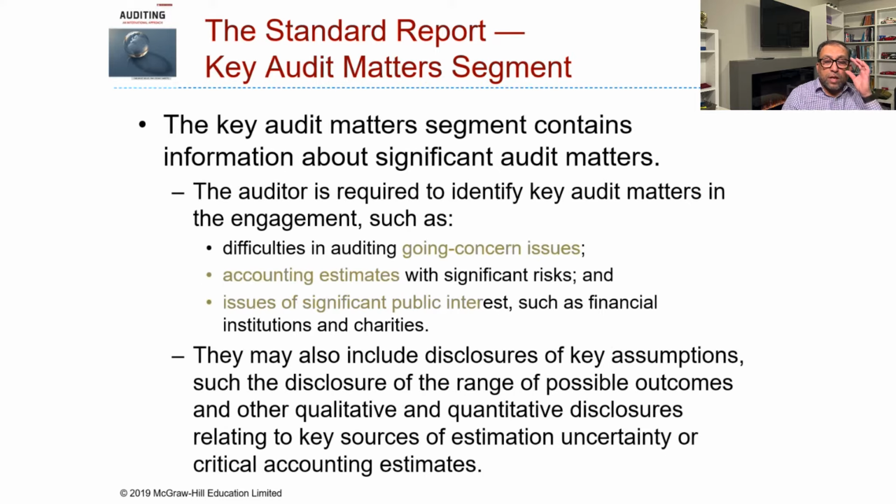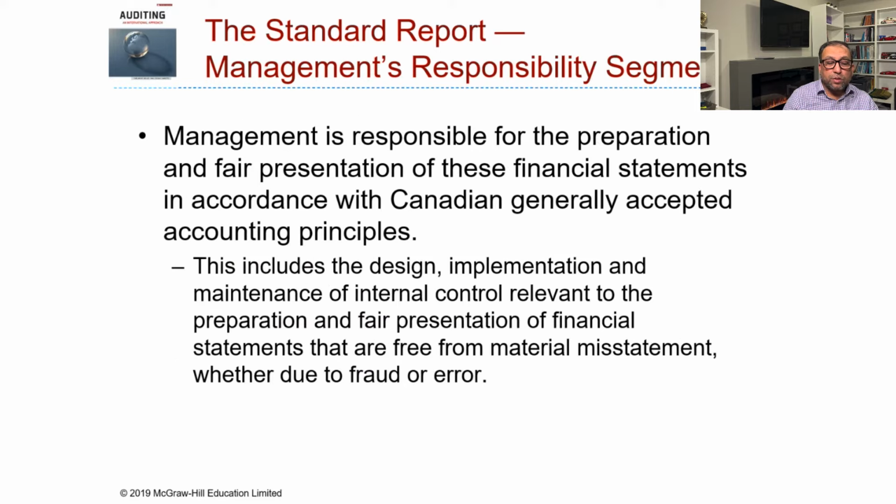The key audit matters segment contains information about significant audit matters. The auditor is required to identify key audit matters in the engagement, such as difficulties in auditing, going concern issues, accounting estimates with a significant risk, and the issuance of a significant public interest, such as financial institutions and charities. They may also include disclosure of key assumptions, such as the disclosure of the range of possible outcomes and other qualitative and quantitative disclosures relating to key sources of estimation uncertainty or critical accounting estimates.